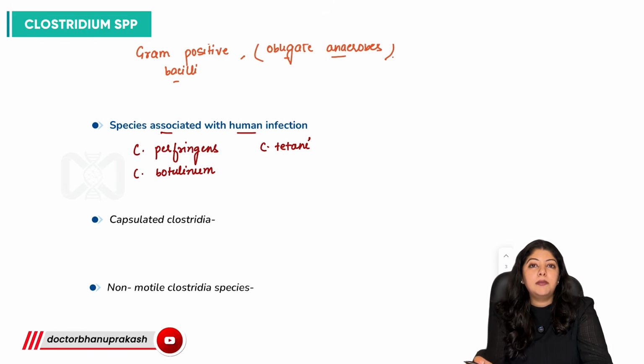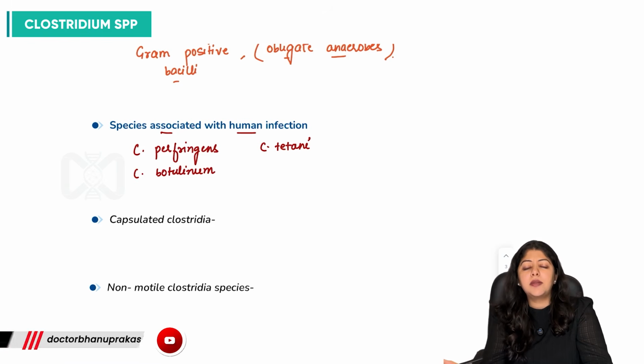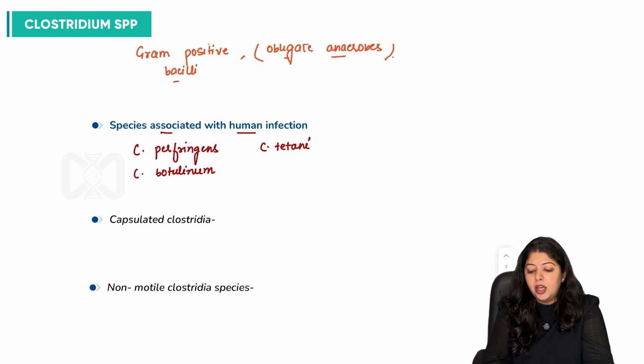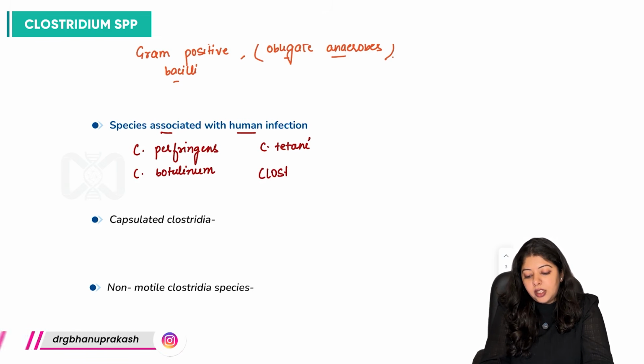Clostridium difficile has been moved to a different genus, Clostridioides, as a whole bacteria. So, we will write its name as Clostridioides difficile,